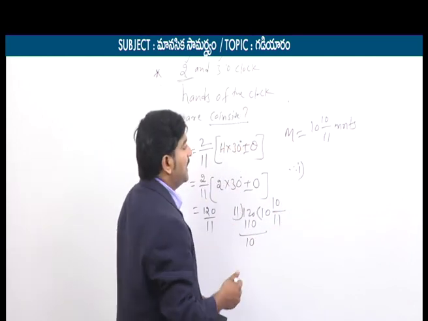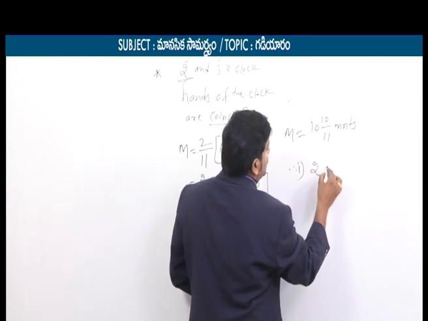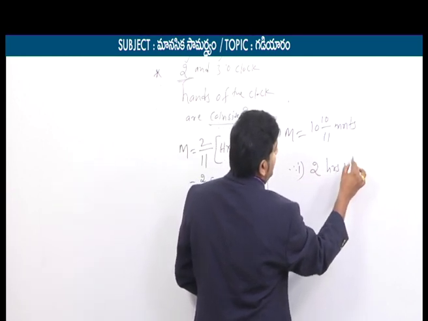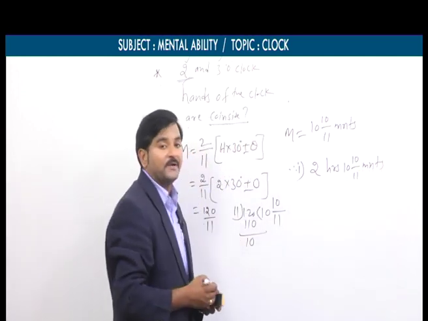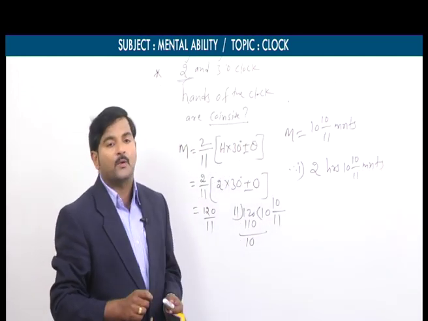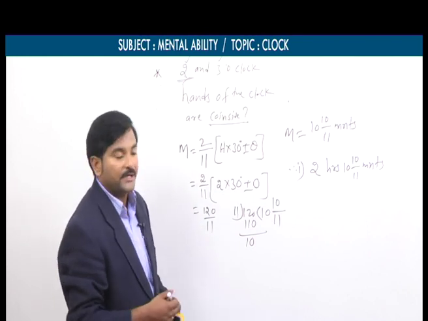Normally, what time did he give? 2 o'clock, he said. So therefore 2 hours 10 by 11 minutes. So exactly at this point of time, the two hands may coincide. That is one kind of expression indicating the answer.